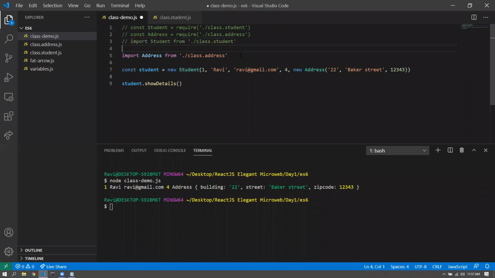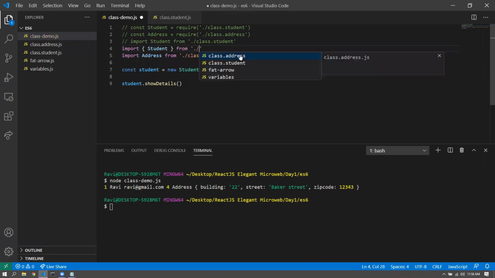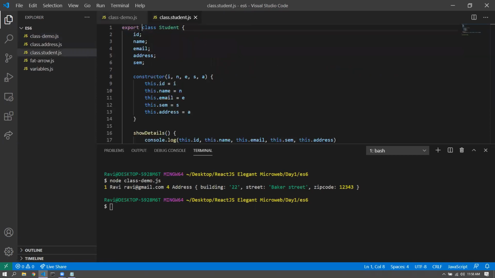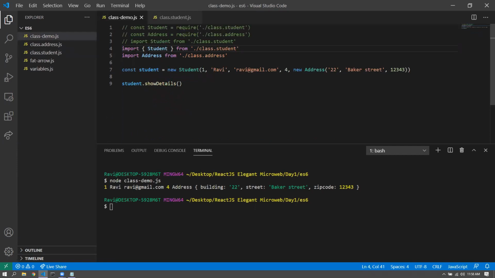So this would go import student from class.student. All right, import student from class.student. So this normal export can be imported through curly brackets. This is a destructuring syntax. We'll go through that in a while. But this is another variation of export and import.